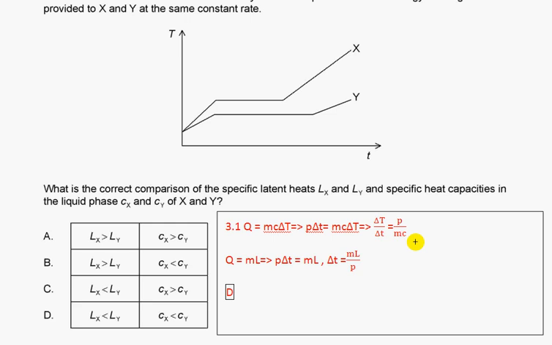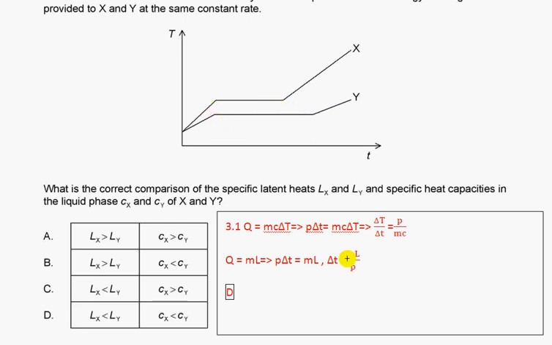Less gradient is with y, so Sy will be greater than Sx. Then the formula for heating. Here you can do it by hand: the greater the specific heat capacity, the longer the time.